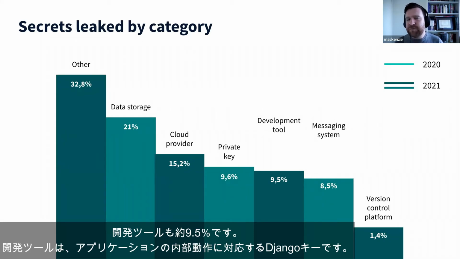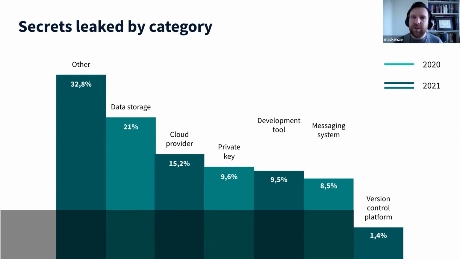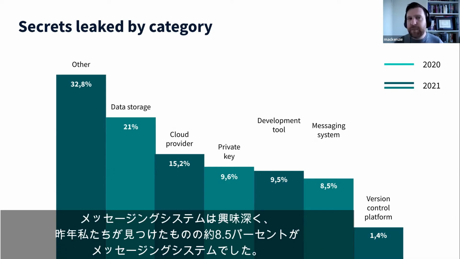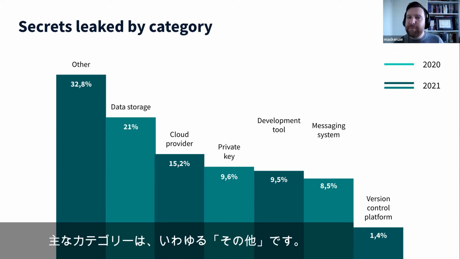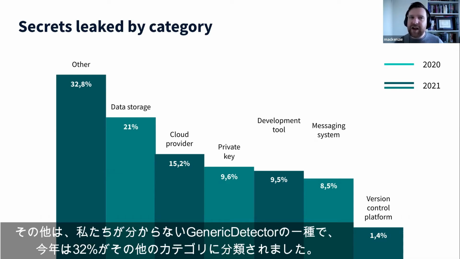So development tools would be Django keys that work to the inner workings of your application. Messaging systems is an interesting one, which is about 8.5% of what we found last year were in messaging systems. And then finally, about 1.5% were version control systems. And the main category is what we're calling other. Now, other is kind of those generic detectors that we don't know. And this year, about 32% were in that other category.